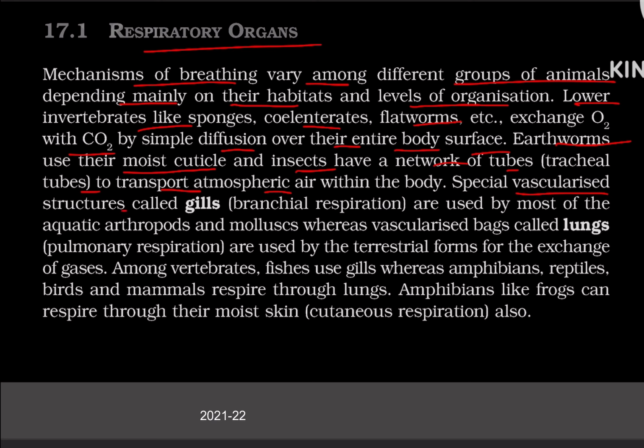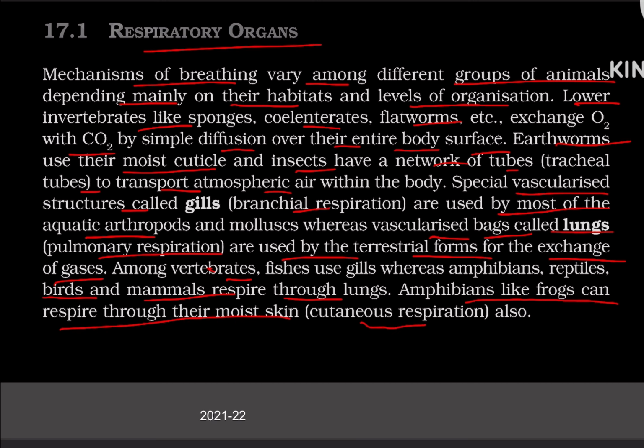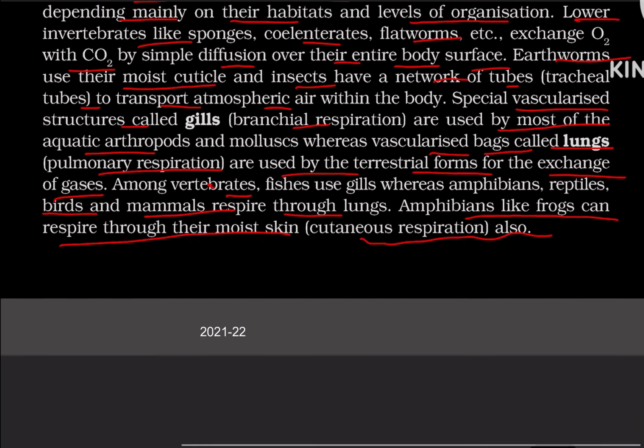Special vascularized structures called gills, that is branchial respiration, are used by most of the aquatic arthropods and mollusks, whereas vascularized bags called lungs, that is pulmonary respiration, are used by the terrestrial forms for the exchange of gases. Among vertebrates, fishes use gills, whereas amphibians, reptiles, birds, and mammals respire through lungs. Amphibians like frogs can respire through their moist skin, that is cutaneous respiration, also.